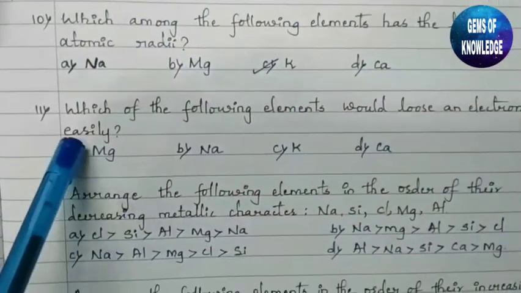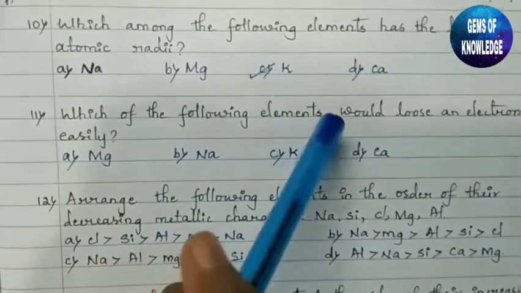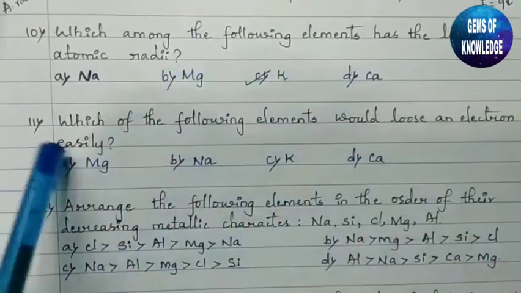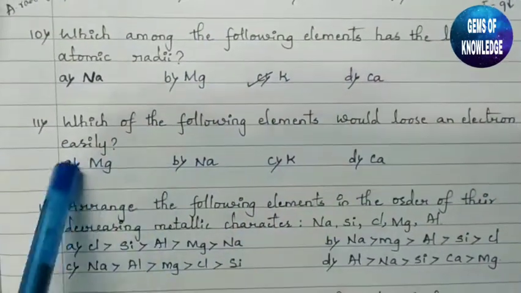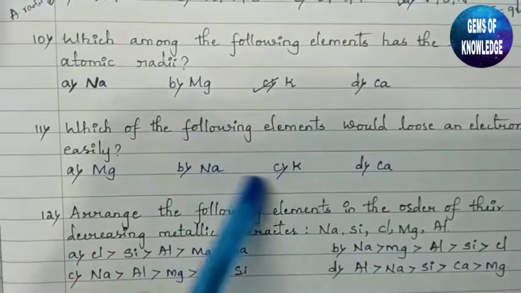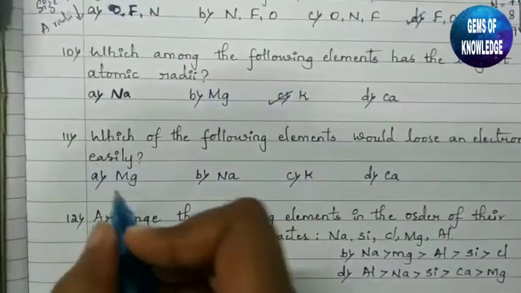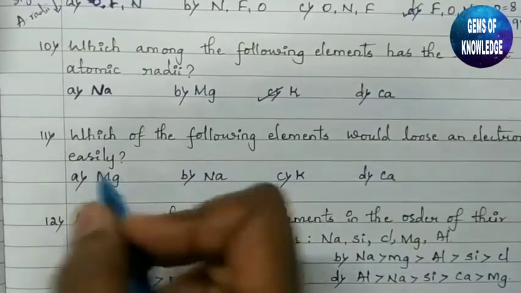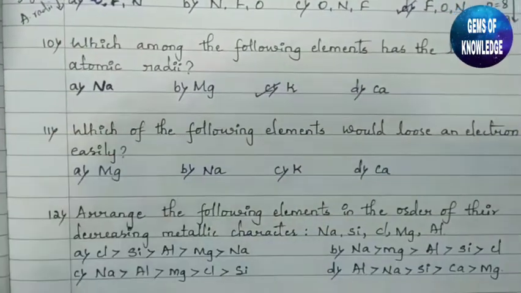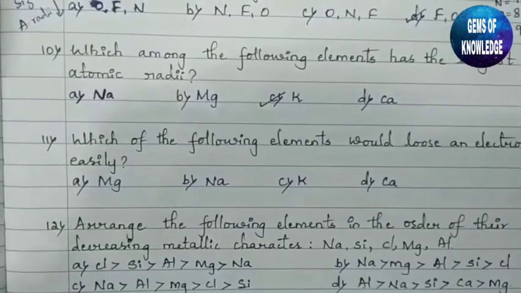Okay, next question: which of the following elements would lose an electron easily? Among these elements, you have to tell which will lose the electron easily. So let us first write the electronic configuration of all these elements, so that we can easily identify which element can lose its electron very easily.